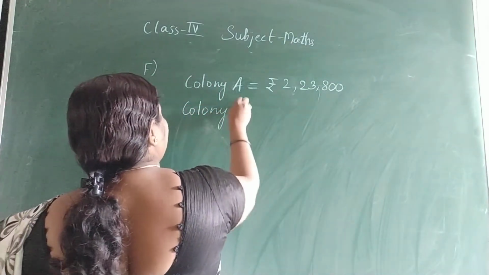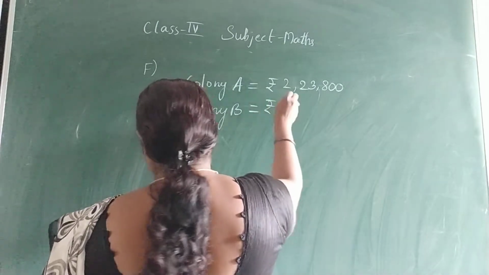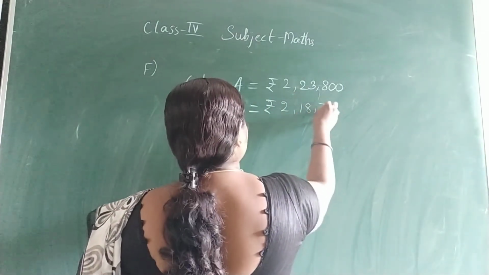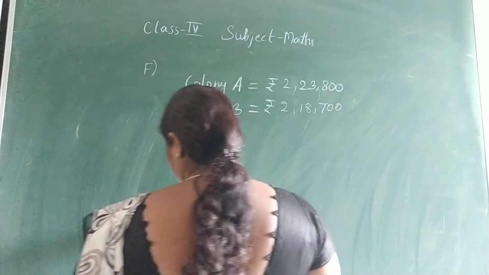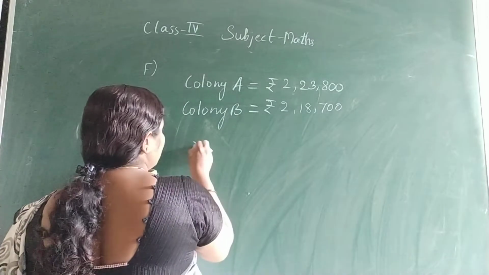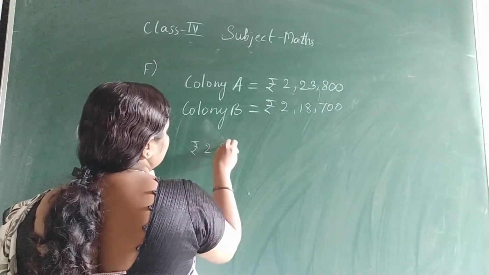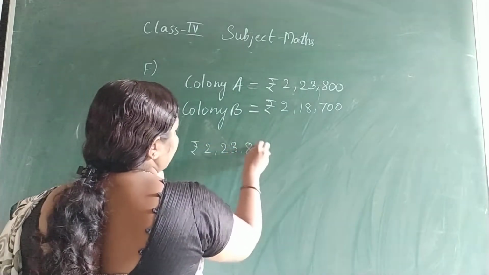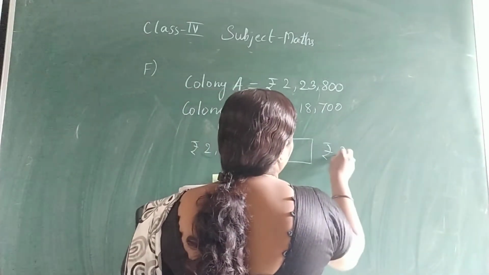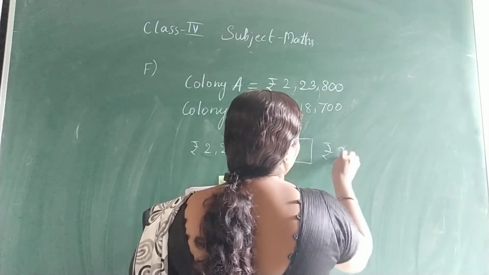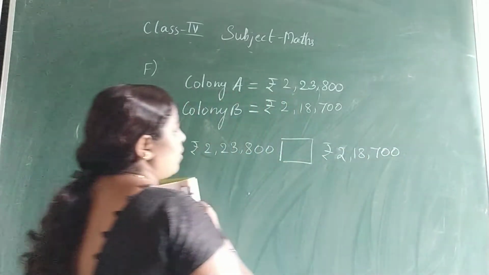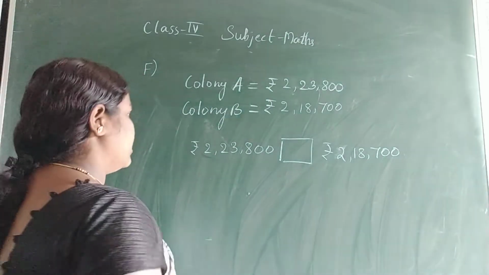Colony B has given 2,18,700. Which colony contributed more? So you should compare both the numbers, 2,23,800 with 2,18,700. Just compare first with the digits.